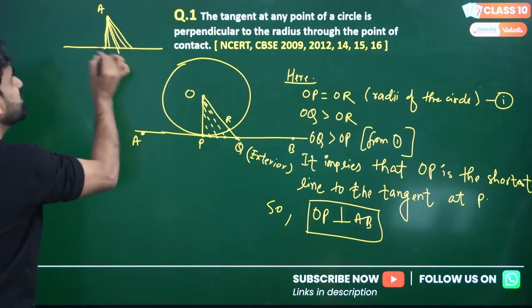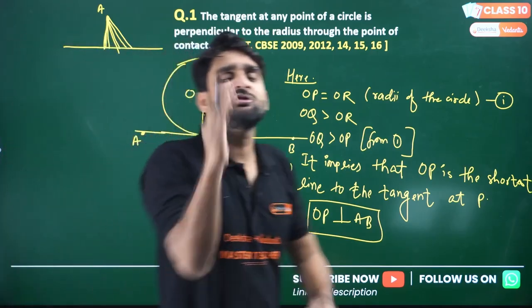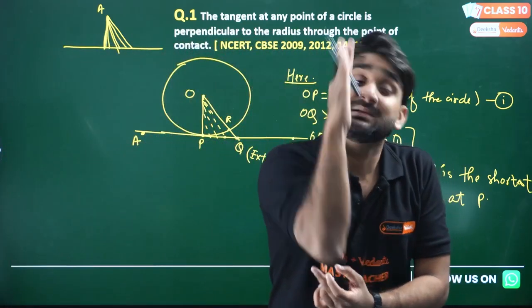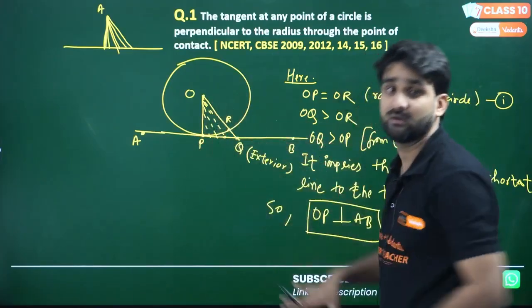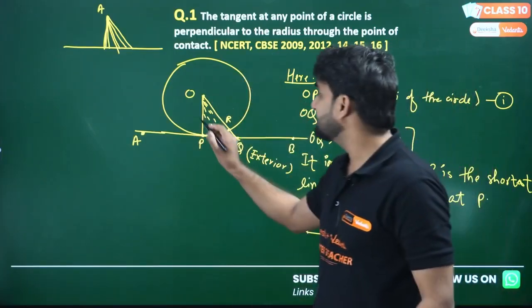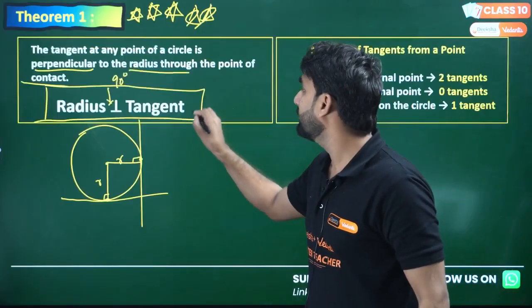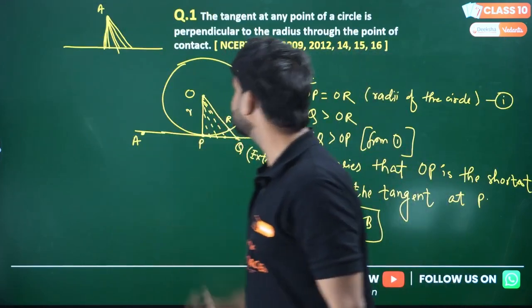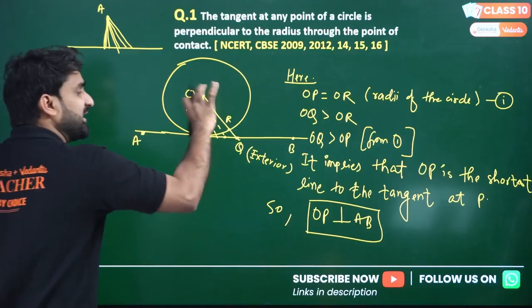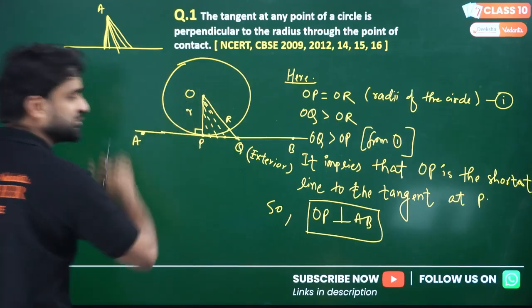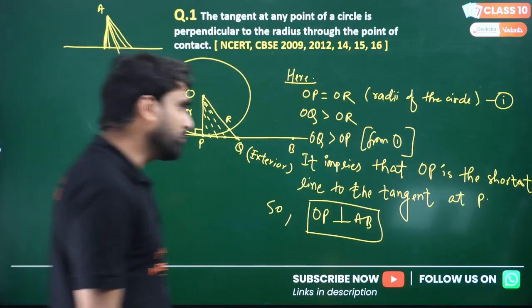Which will be the shortest line? The line which will be exactly perpendicular. That line will be the perpendicular line. And the same story is happening here. This is the radius, and it will always be 90 degrees, because the radius is the shortest line to this tangent. I hope you got the point.